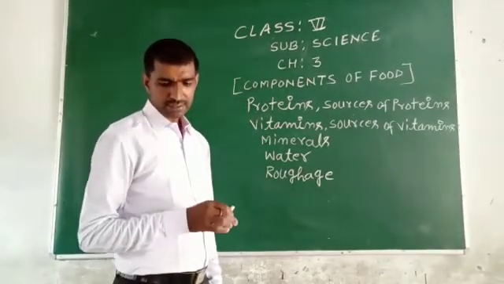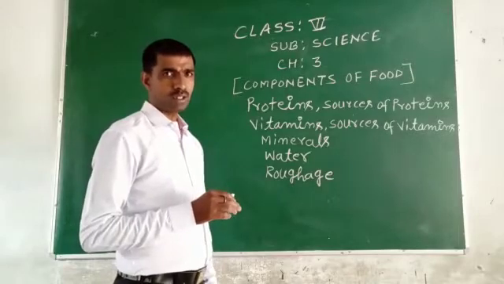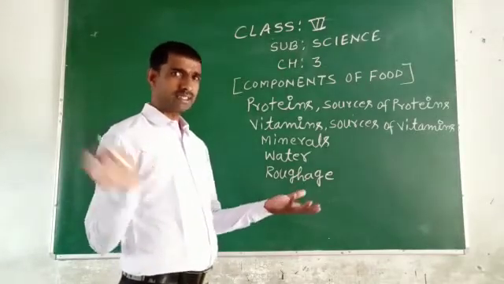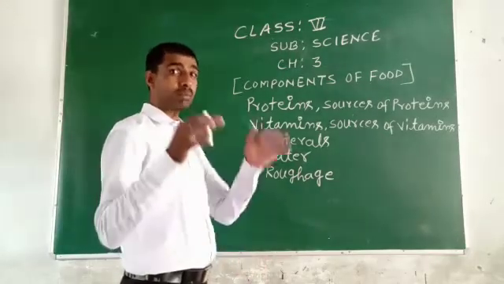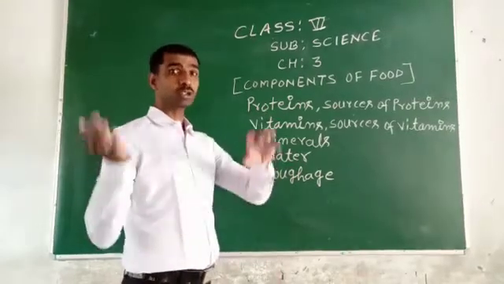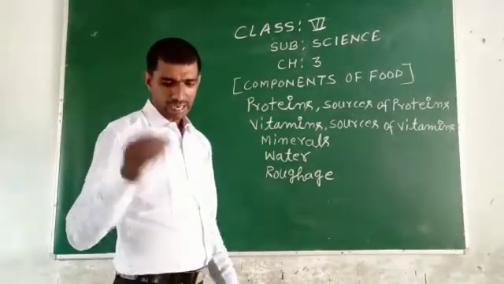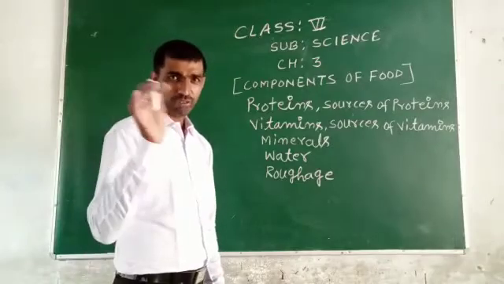There are various vitamins. Some vitamins are soluble in water, that means they can dissolve and mix in water, while others are soluble in fat.